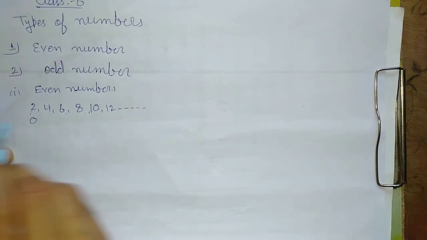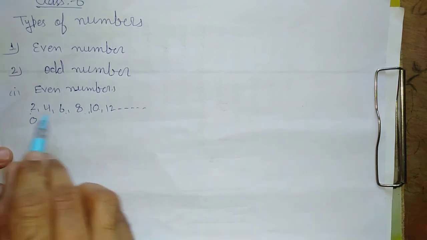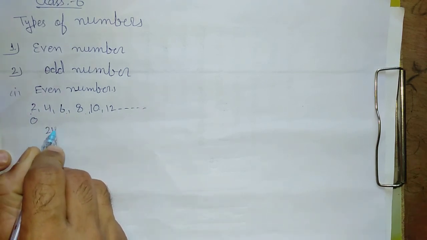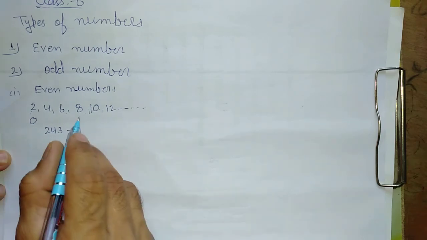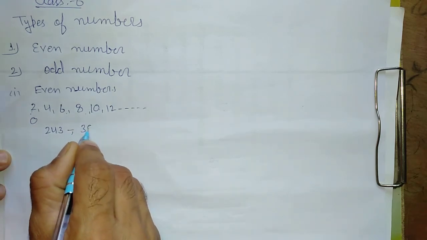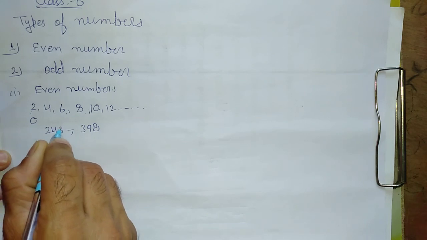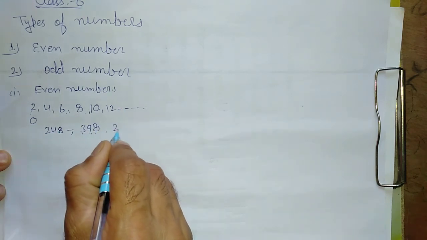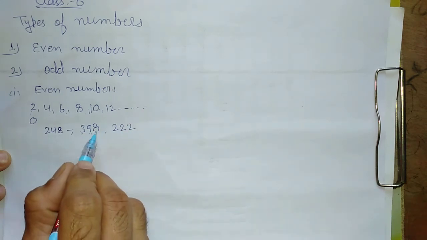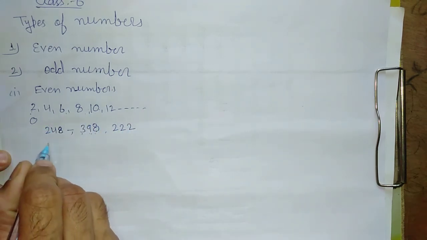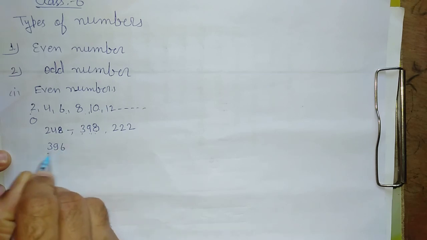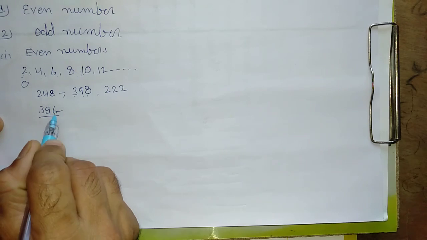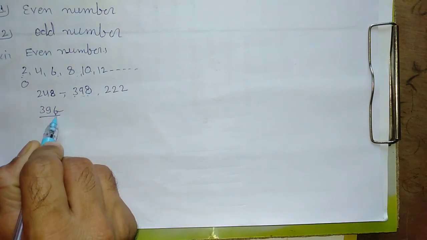If any of these digits is at the unit place, that number is an even number. Like 398, this is an even number. 222, this is an even number. Here 8 is coming, here 2 is coming. 396, this is an even number, here 6 is coming, right?